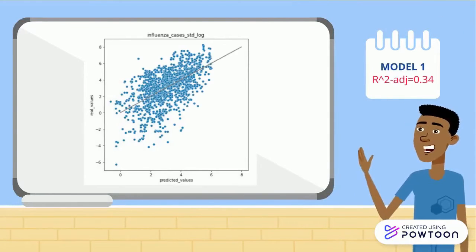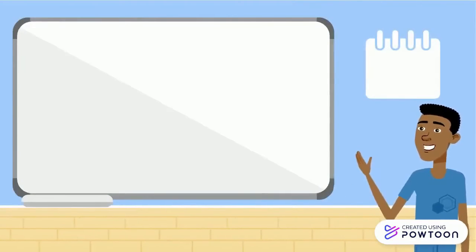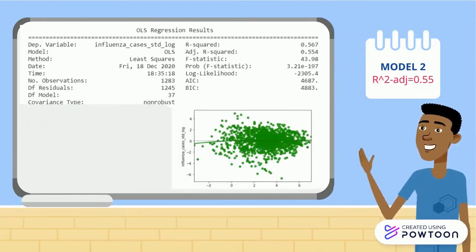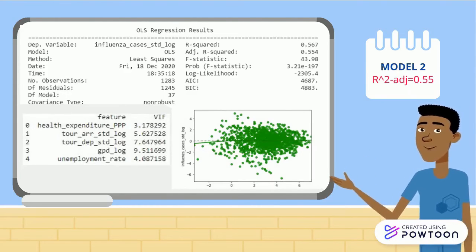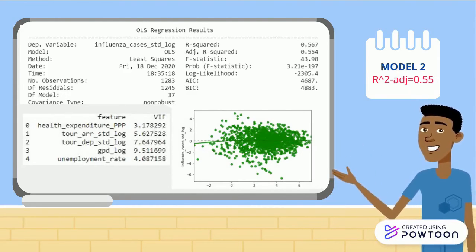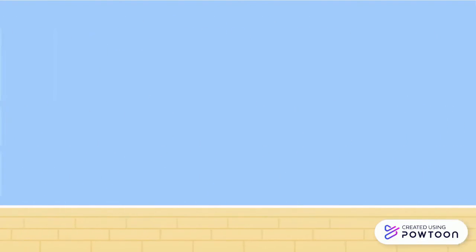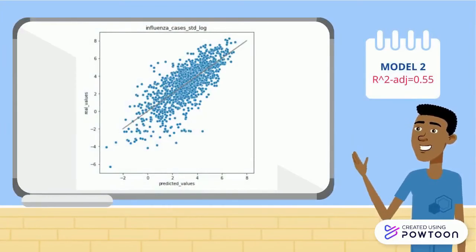However, there are still variables that we might consider or use in a different technique. For example, in this second model, we use the year as an extra variable, and we remove the unemployment rate. In this model, we can see that we have a better adjustment and prediction, with an R-squared value of 0.55. This picture shows that the prediction on influenza cases has improved.